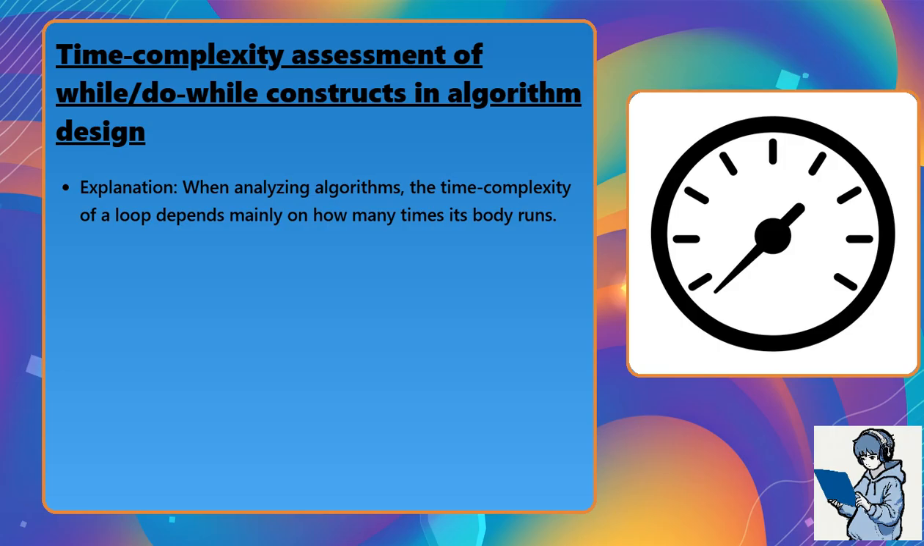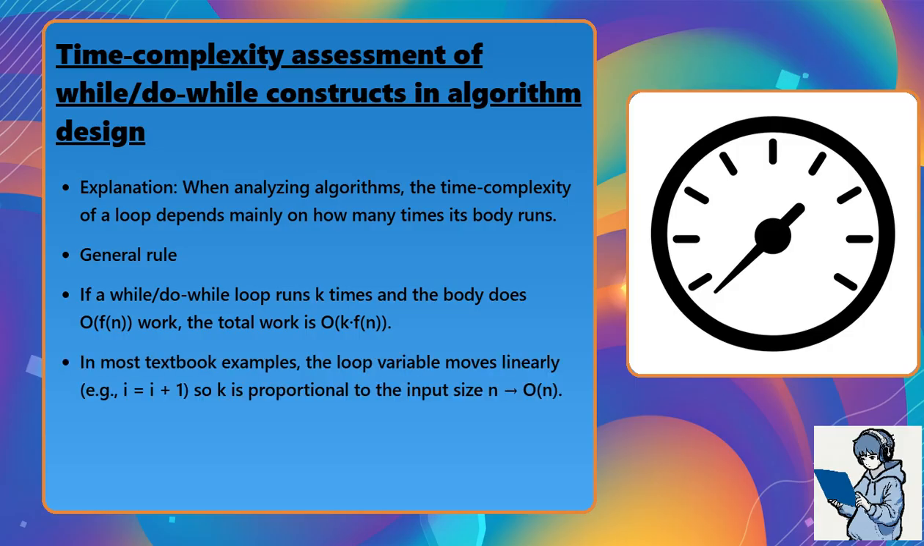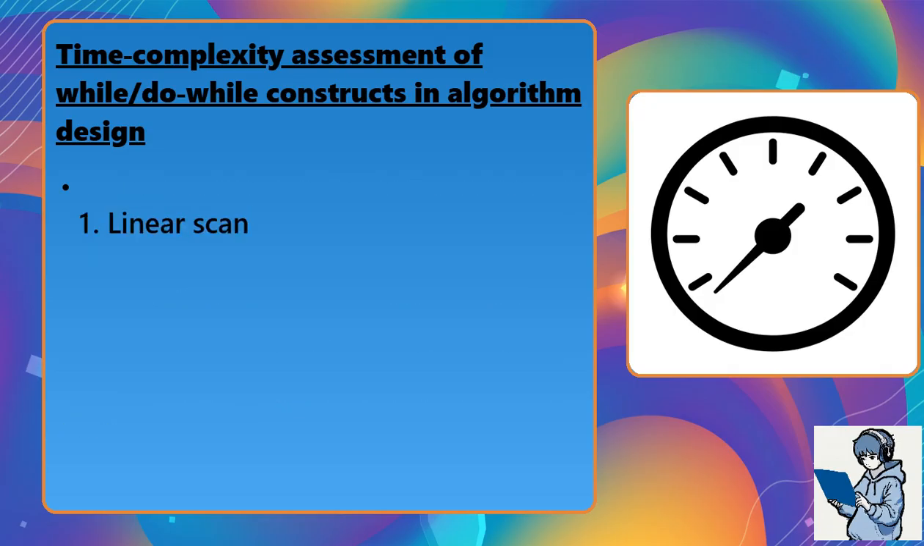When analyzing algorithms, the time complexity of a loop depends mainly on how many times its body runs. The general rule: if a while or do-while loop runs k times and the body does O(f(n)) work, the total work is O(k times f(n)). In most textbook examples, the loop variable moves linearly. For example, i = i + 1, so k is proportional to the input size n, which gives O(n). Examples: 1. Linear scans.